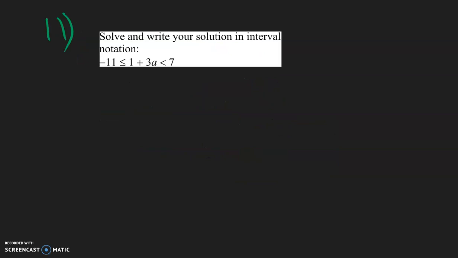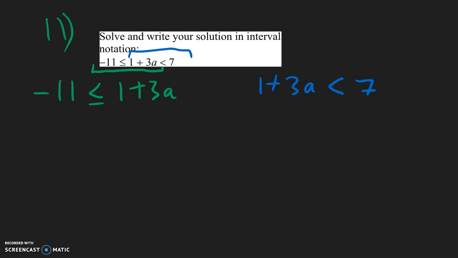So for number 11, we want to write the solution in interval notation. So let's go ahead and set up the two inequalities. The first one will be this part: negative 11 less than or equal to 1 plus 3a. The second inequality is going to be this part, which is 1 plus 3a is less than 7. So let's go ahead and solve each one separately.